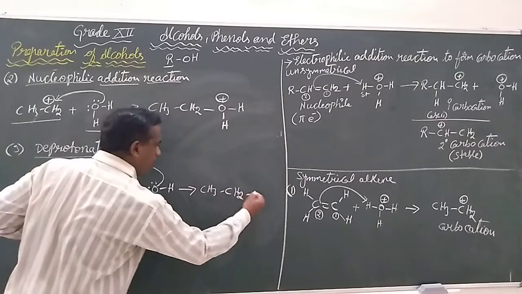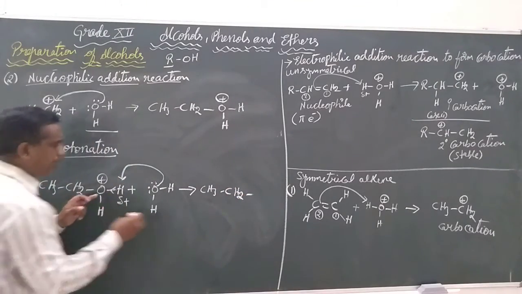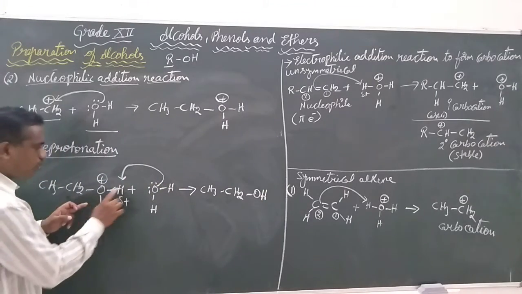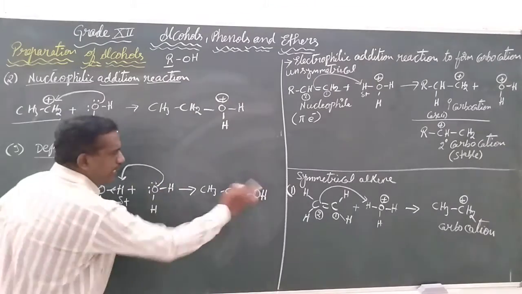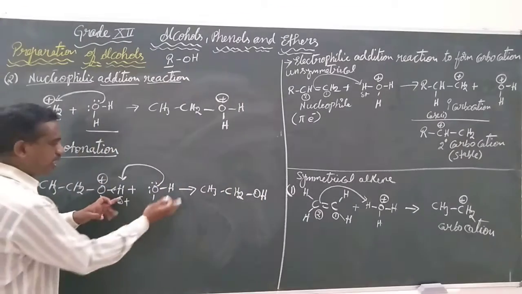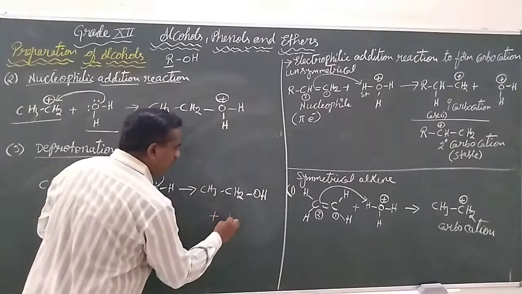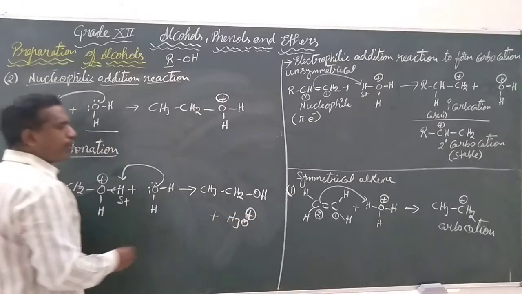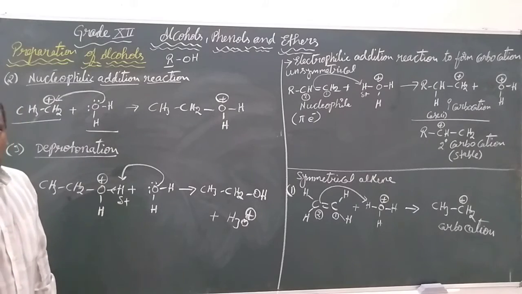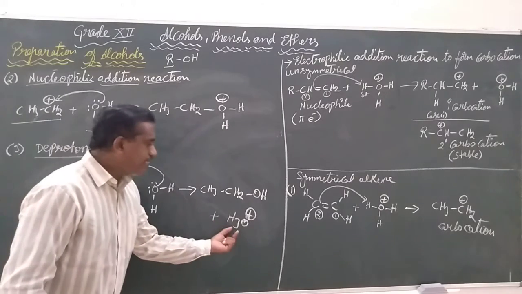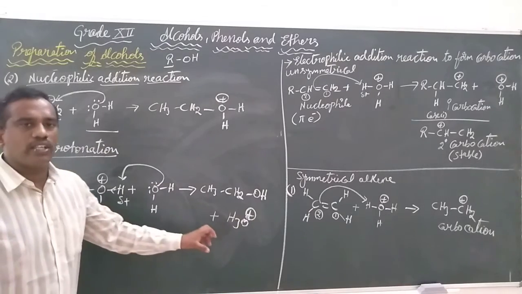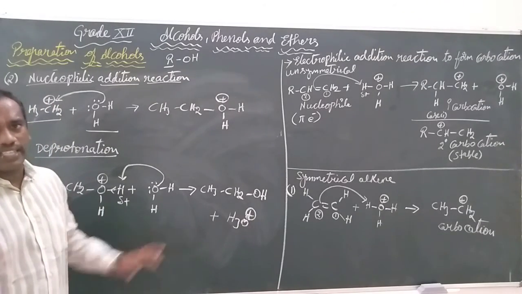After losing the hydrogen, we have the oxygen with one hydrogen, and it neutralizes the positive charge. The remaining part is our H3O plus. So we got our alcohol. The H3O plus, the hydronium ion, is the byproduct in this reaction.